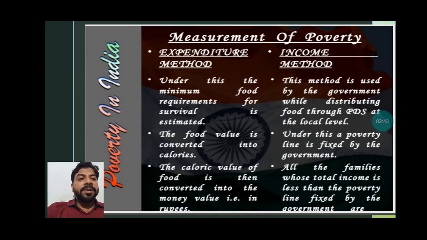In this way, the persons who visit the ration shop and give the details of their family members and their earning get the ration card. Government organizes the PDS, the public distribution system, and through the PDS distributes food grains among the people.